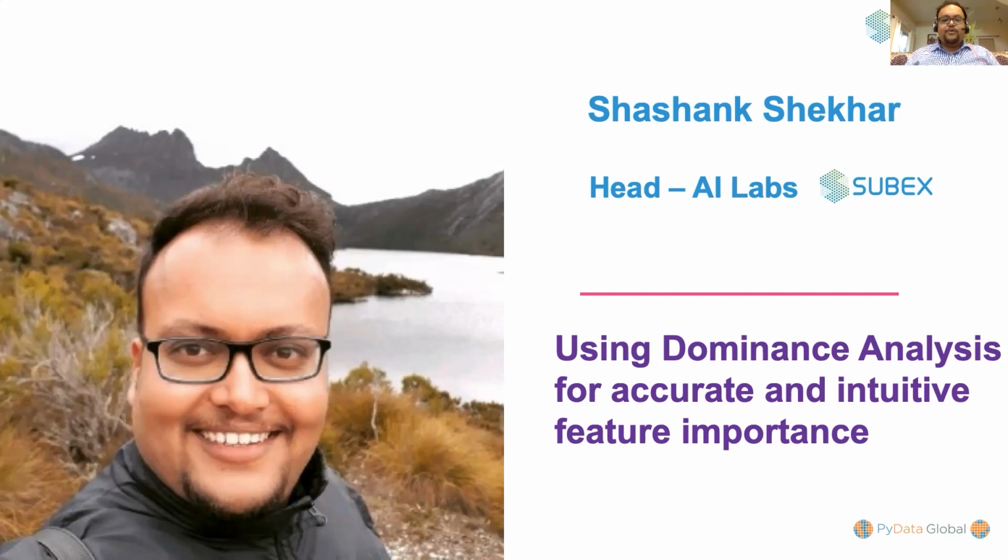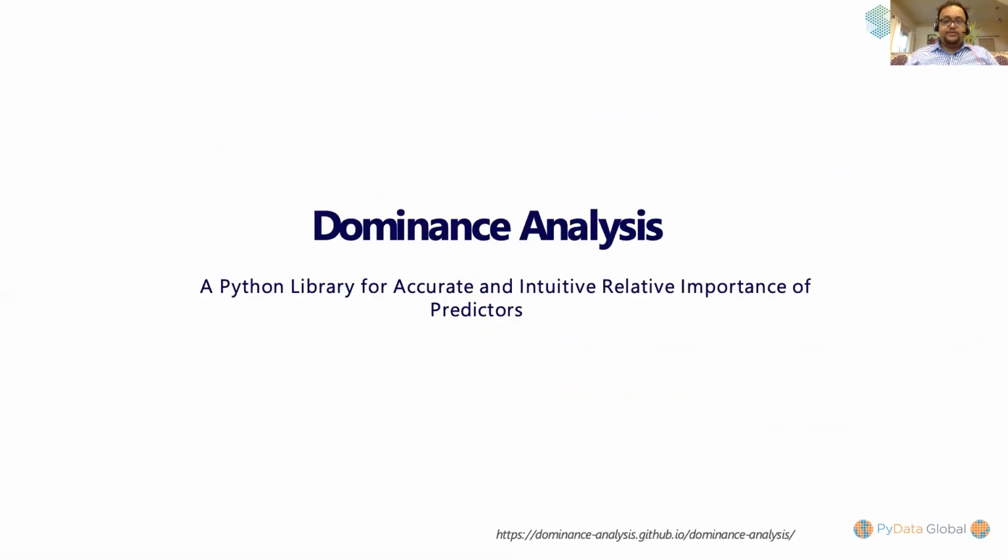I joined Subex about a year back, and before that, I have worked with multiple large tech companies, including VMware, Amazon, Flipkart, and Target. Today, I'm going to talk about an explainable AI library, dominance analysis, that has been built by us at Subex and which helps determine the relative importance of predictors.